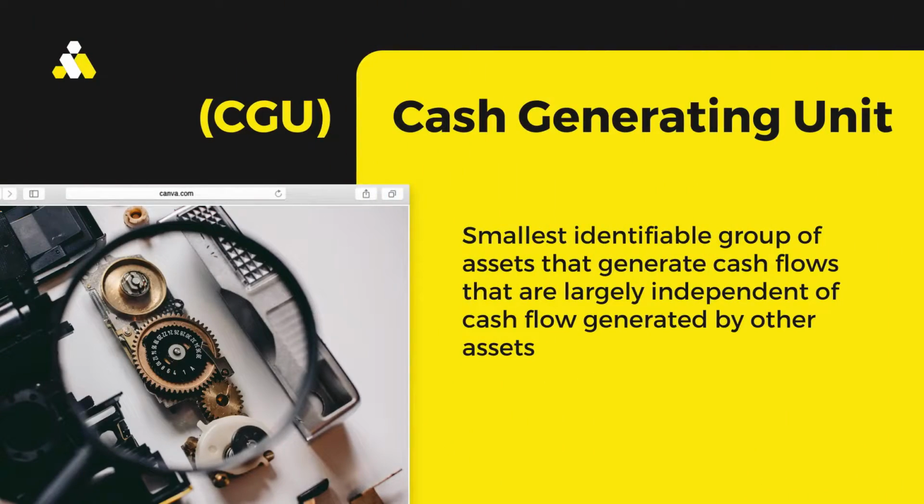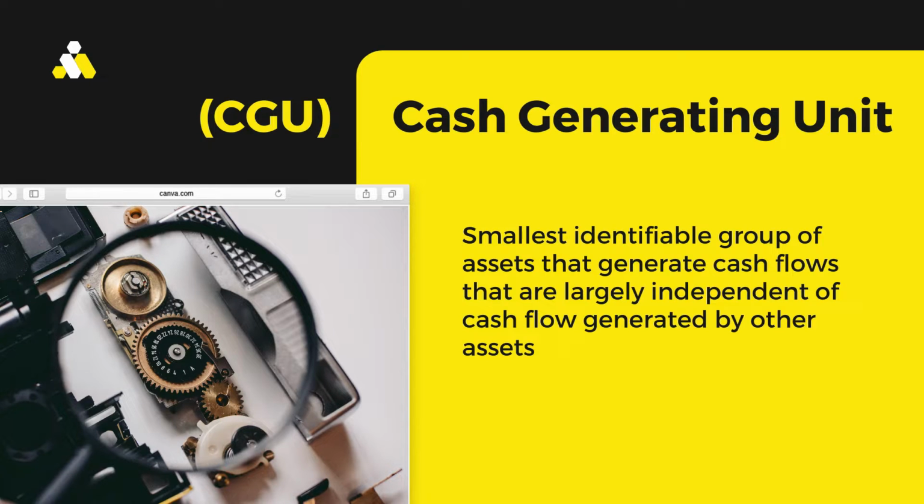Now, let's take a look at CGU, or Cash Generating Units. A CGU is defined as the smallest identifiable group of assets that generates cash flows that are largely independent of the cash flows generated by other assets. The key points are, first, the smallest identifiable group of assets. Second, capable of generating cash inflows independently of other assets or CGUs' assets.